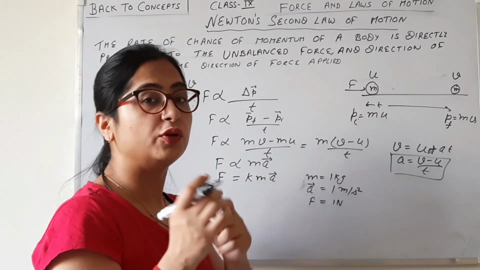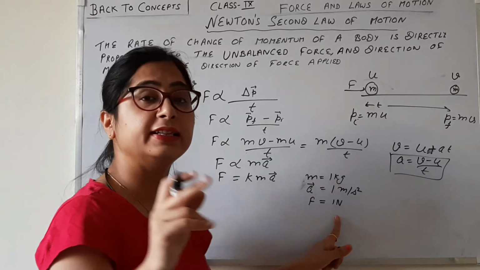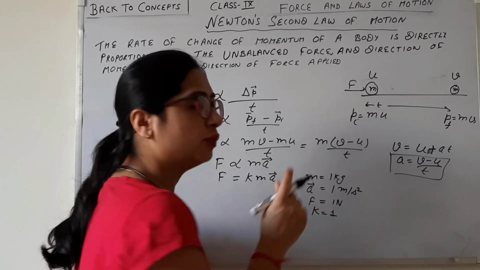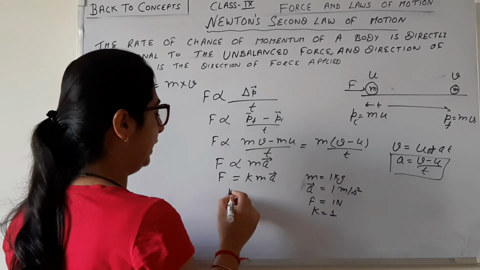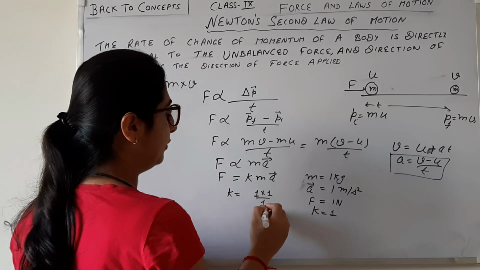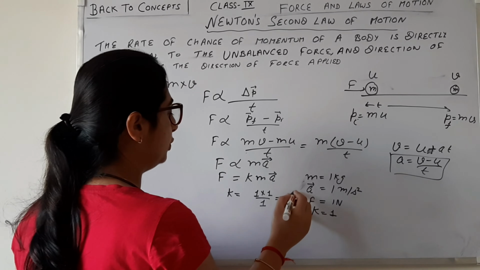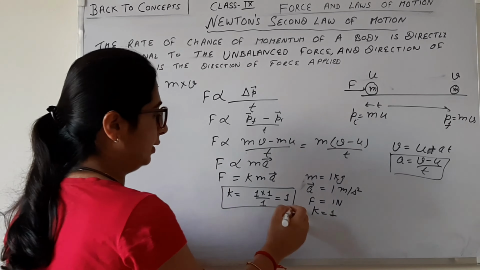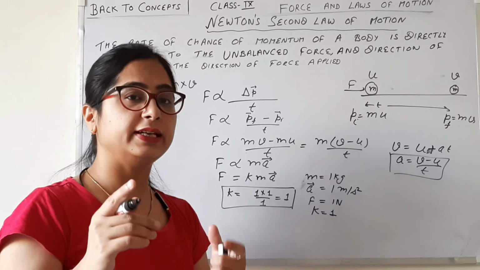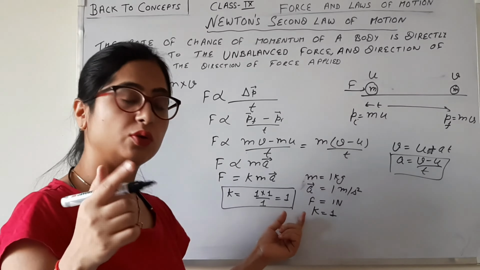And what's the value of k? Since we have to define 1 Newton, the value of k must be 1. So k is equal to 1 multiplied by 1 divided by 1, which is equal to 1. Because this is a constant of proportionality, there is no unit for this constant.